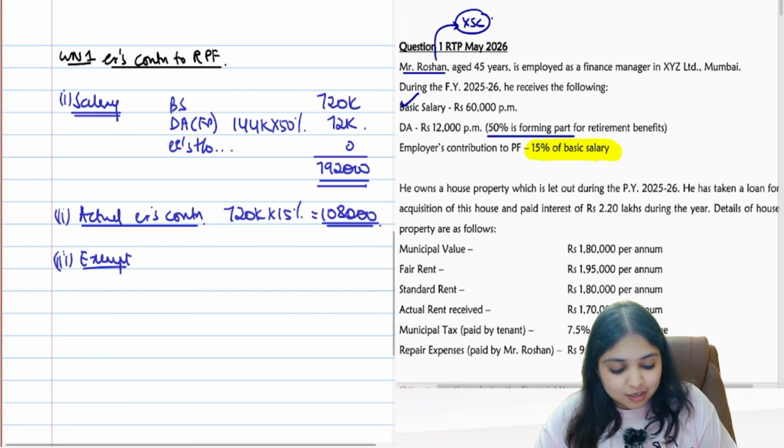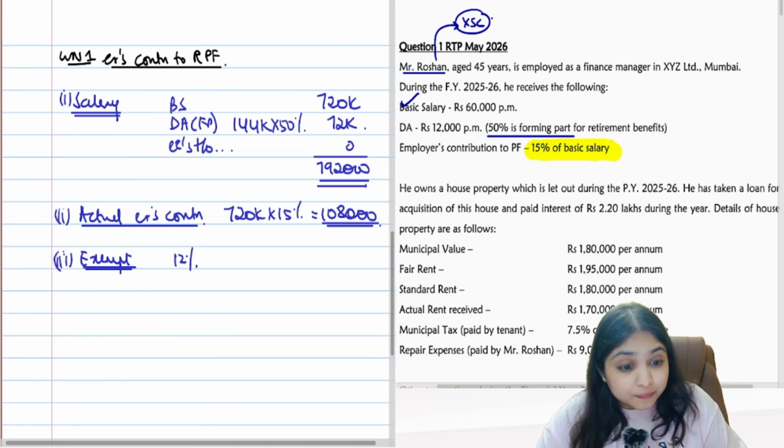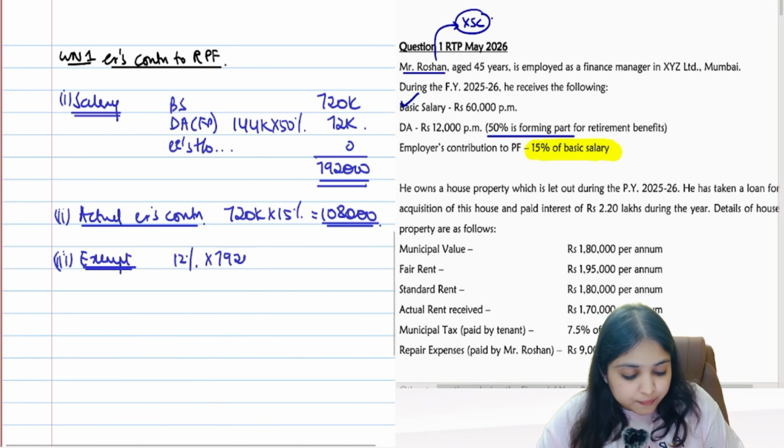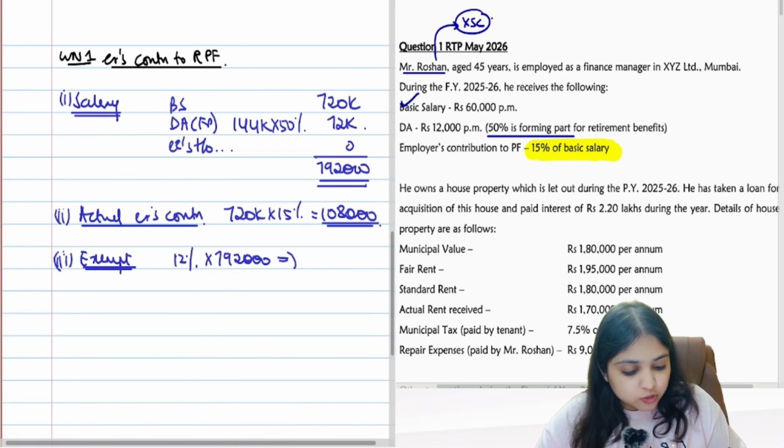What's a percentage? How much contribution is going to be exempt? 12%. 12% of what? 12% of the salary which I calculated over here. So 12% of 7,92,000, which is going to be 95,040. This is going to be exempt.